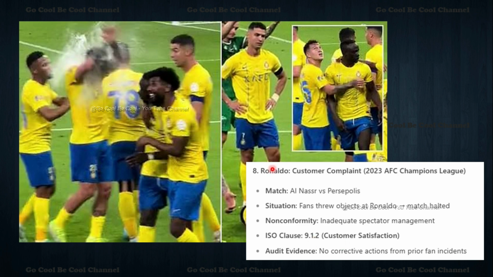Whenever you feel there is a customer satisfaction issue, you think about Ronaldo, with someone throwing disturbances from outside. Under 9.1.2 customer satisfaction, we can see there were no corrective actions from prior fan incidents. We have a lot of fan disturbances, and we also have good fans available; how to manage the situation in case of disturbance did not happen, and learnings were also not incorporated in the next match. That is what happened to Ronaldo, with water bottles being thrown and everything.